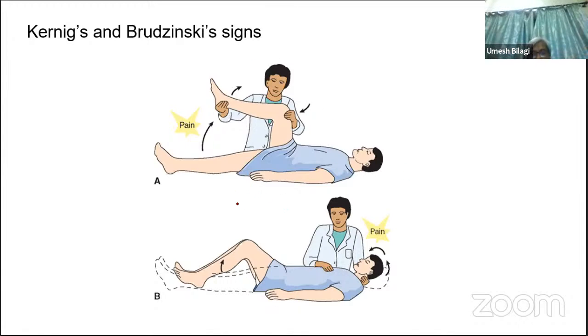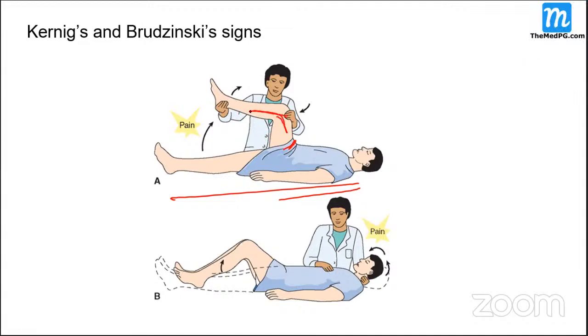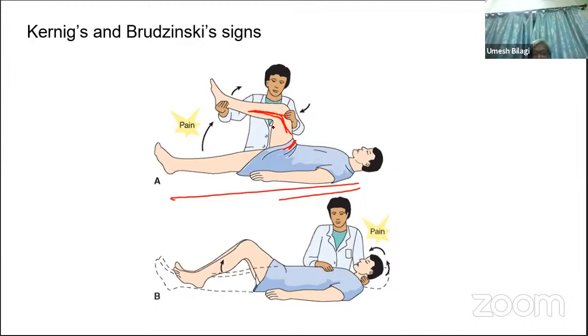First the patient should be kept in a supine position. Let us go a bit systematically. You flex the hip joint to 90 degrees. Then try to extend the knee. When you try to extend the knee, there is pain here.